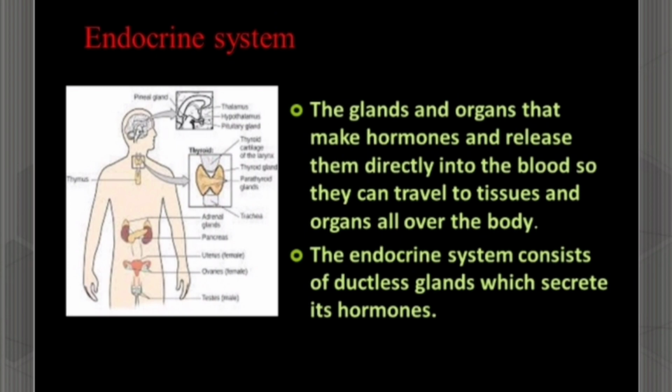So what is the endocrine system? The endocrine system is made up of several organs called glands. These glands, located all over our body, create and secrete hormones. What are hormones? Hormones are chemicals that coordinate different functions in our body by carrying messages through our blood to our organs, skin, muscles and other tissues. These signals tell our body what to do and when to do it. The endocrine system is also called ductless glands.